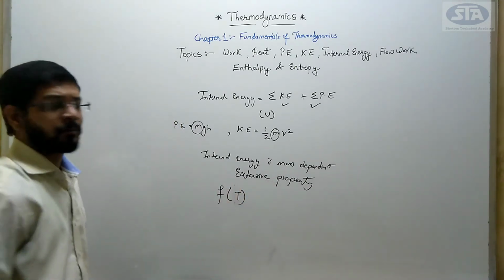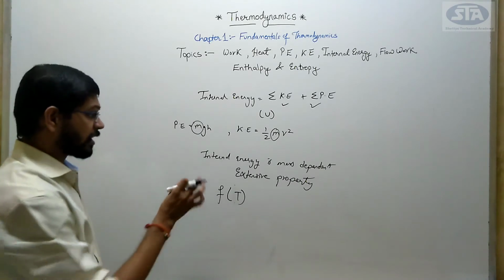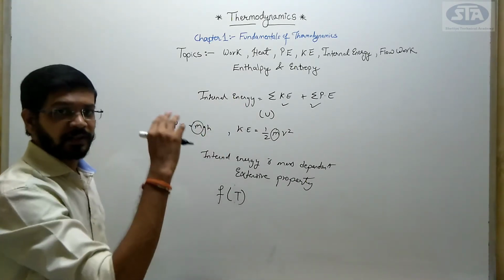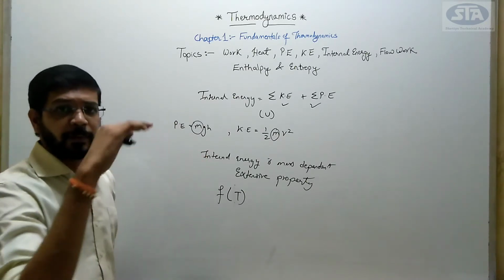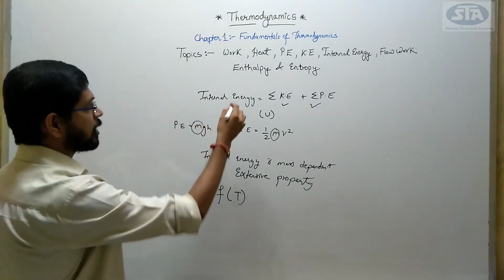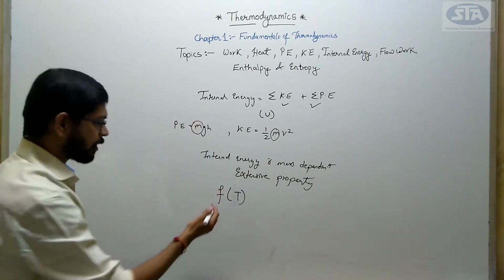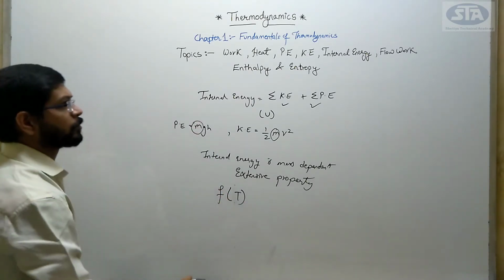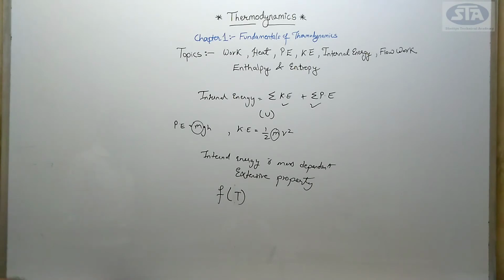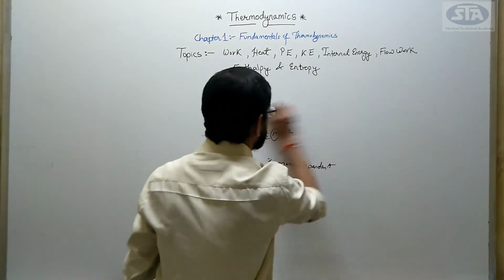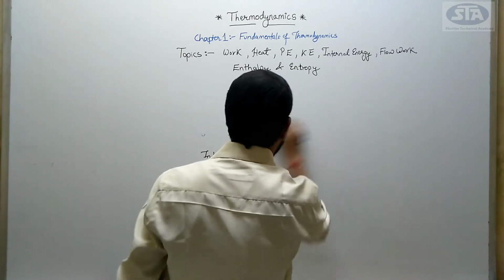What it means is that as the temperature of a body increases, my internal energy also increases, and as my temperature decreases, my internal energy also decreases. We can say that internal energy is a function of temperature. Okay, clear with the concept of internal energy? Next, moving to our next concept, that is flow work.